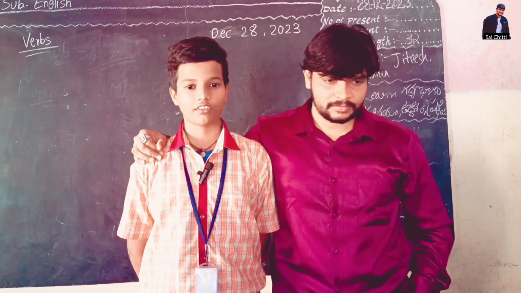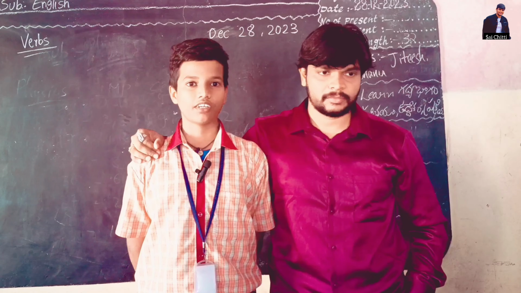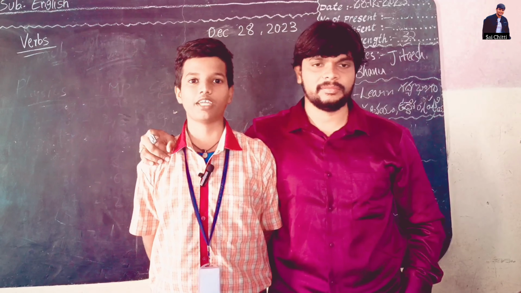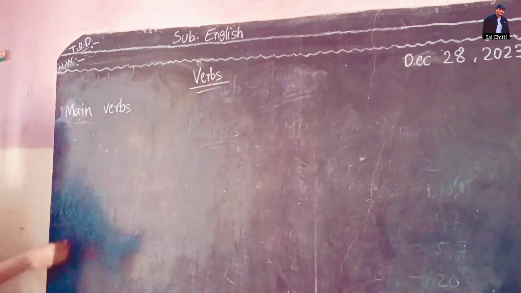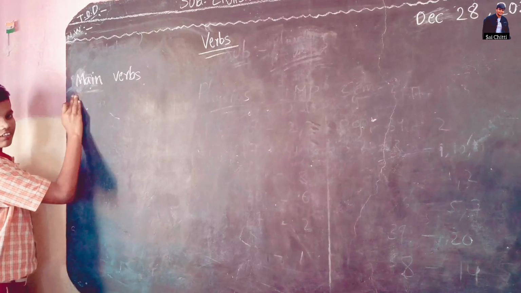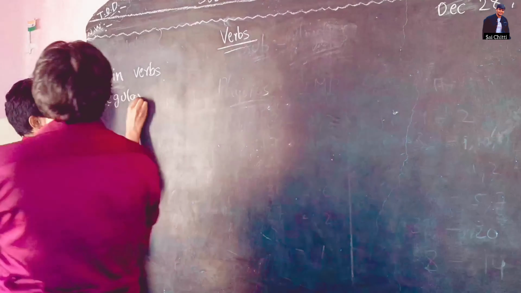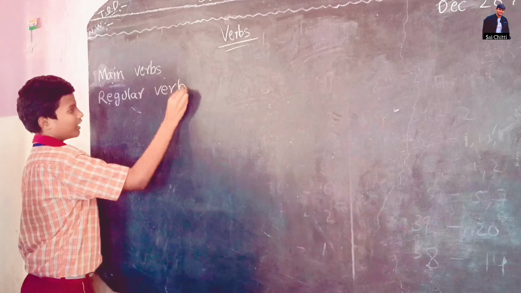Today I am discussing the main parts of speech: verb. I am talking about lexical verbs, which are one of the important main verbs. The main verbs are also called lexical verbs. Lexical verbs have two types: regular verb and irregular verb.